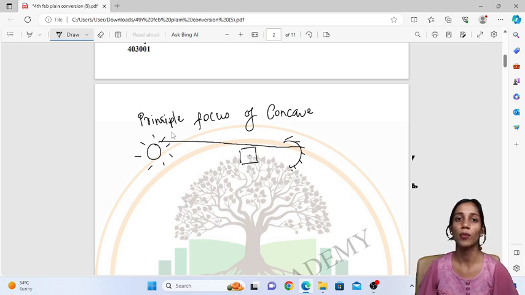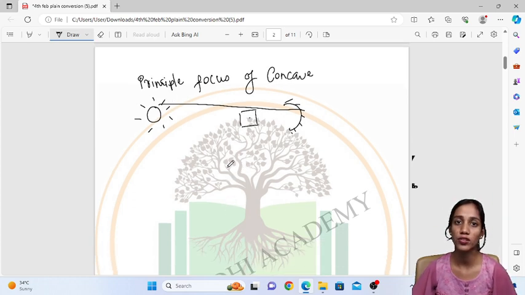So let us see how we get to know the position of this principal focus. For that we need to first draw the mirror and the principal axis. So, concave mirror.